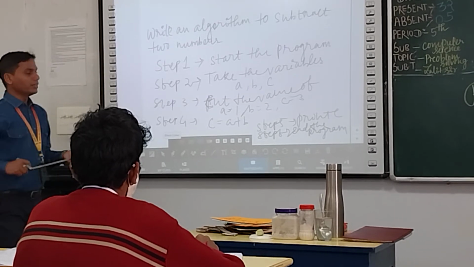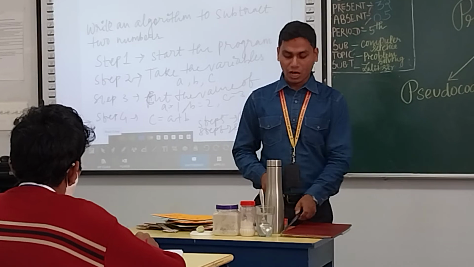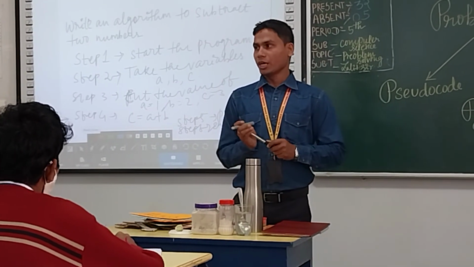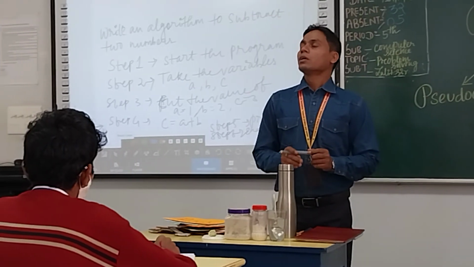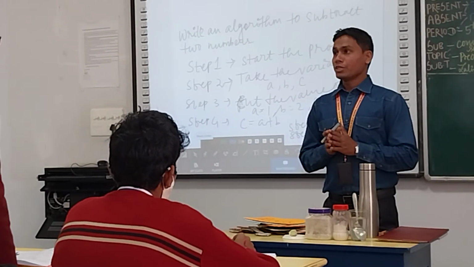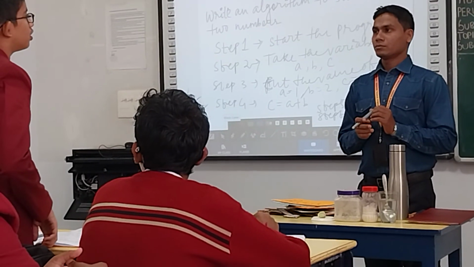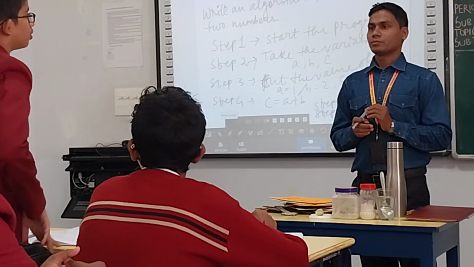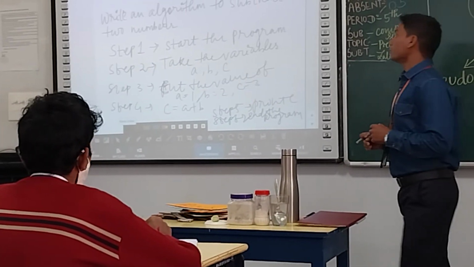Okay? So clear? So now I have some questions for you and you have to give the answer. Pranjal, you start. The pictorial representation is called? Flowchart. Very good.